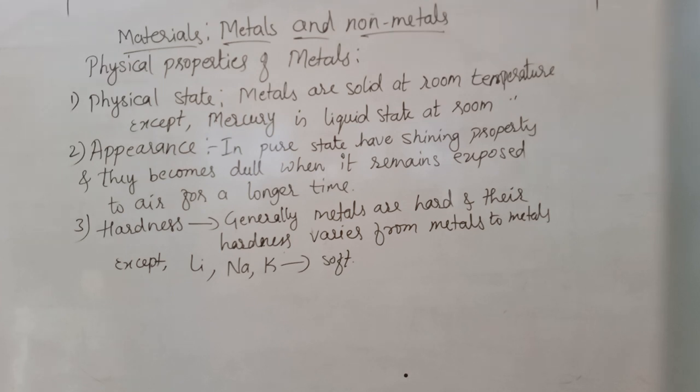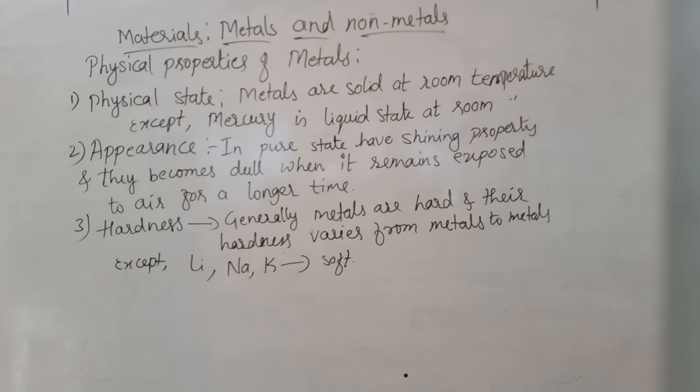And hardness is the next physical property. Almost all metals are hard, and hardness varies from metal to metal, except lithium, sodium and potassium, which are soft and are known as alkali metals.